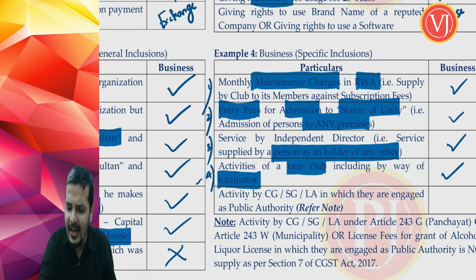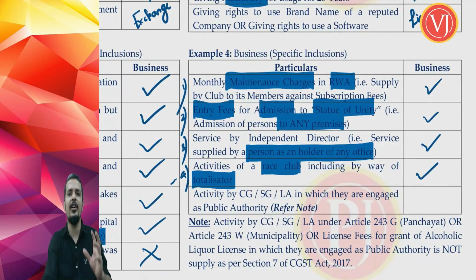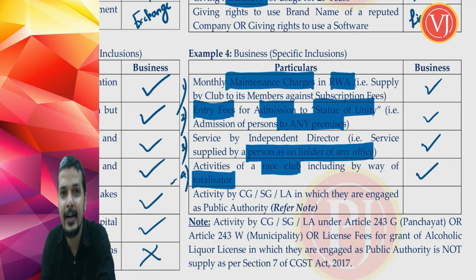So all the activities that are happening in a race club, including by way of that automated machine totalizator, will be subject to GST, and therefore they have made it very clear that it will be called business. Otherwise, if this point is not there, tomorrow they may tell that it is not business and they may tell that it is not subject to GST. So for that purpose, they have clarified it here.